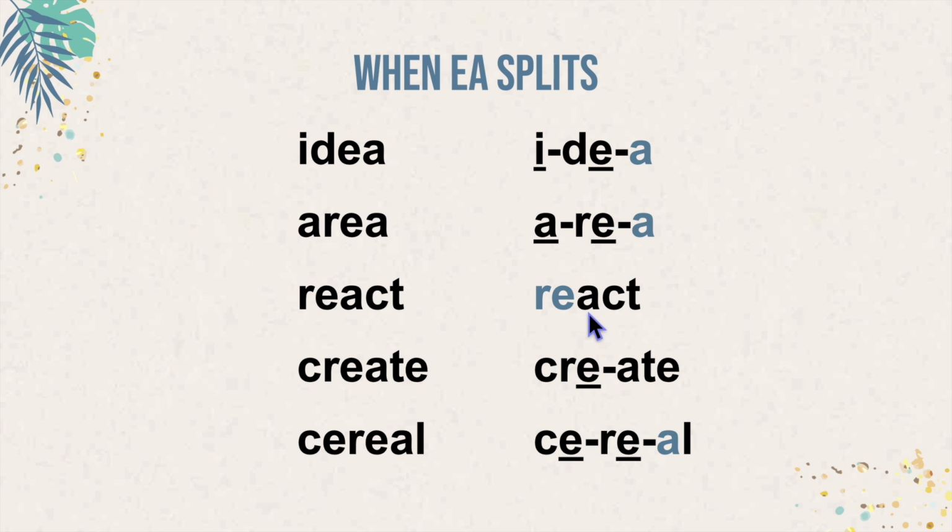Here we have the root act, and we've added the prefix re, react. So anytime you see an E and an A together near the beginning of the word, look for the prefix re, and remember that that will be a separate syllable from the root behind it. Here we have create. This C will have its soft sound because of the E. Cereal. This A schwas because AL at the end of a word usually sounds muffled.